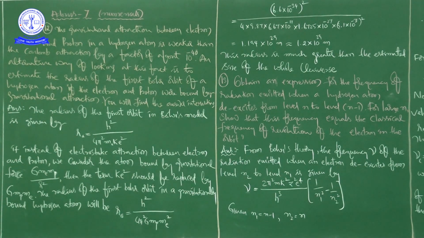An alternative way of looking at this fact is to estimate the radius of the first Bohr orbit of a hydrogen atom if the electron and proton were bound by gravitational attraction. You will find the answer interesting. So it is the same thing we are checking in two different ways.